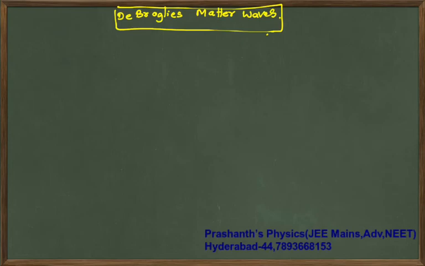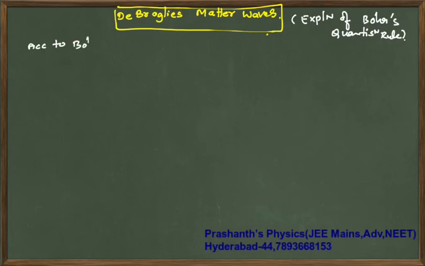Now, what is de Broglie's explanation of Bohr's quantization rule? It also gave an explanation of Bohr's quantization rule. I'll tell you now. According to Bohr, the angular momentum mvr is nh by 2π, which has a particle nature.